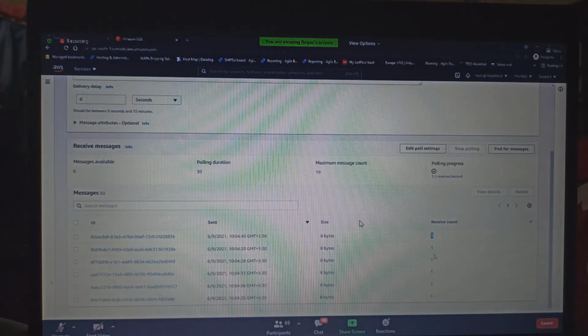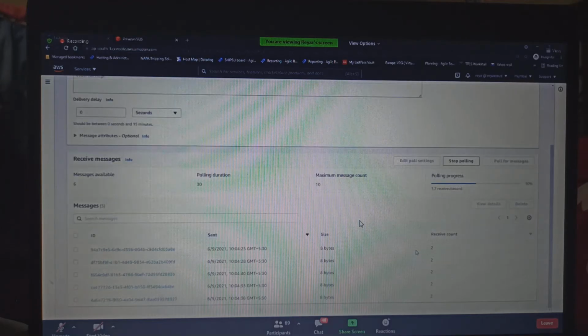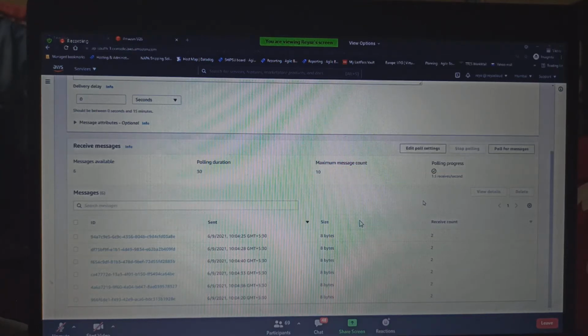So 1, 2, 3, 4, 5, 6. We got all 5. I stopped the polling. I have not consumed it. Yes, I have not consumed it. I'm polling it, so that means my receive count is 2. And I'm stopping it. Due to some problems, I have not consumed it.